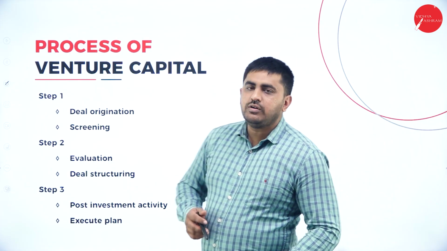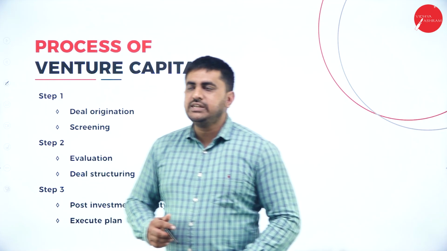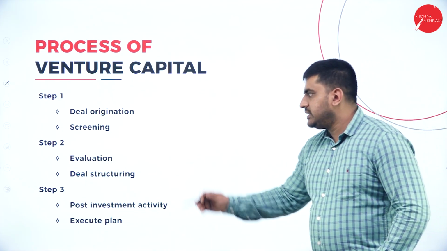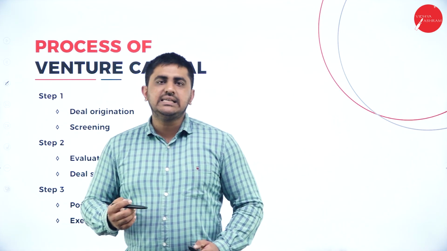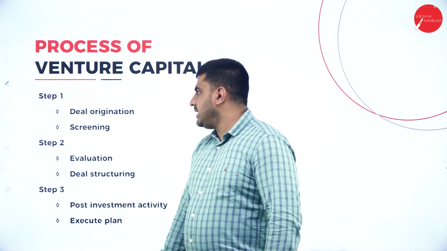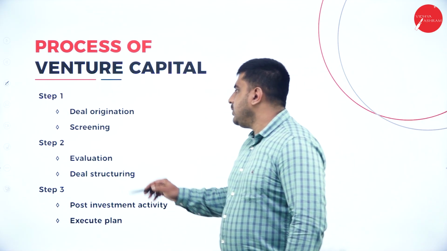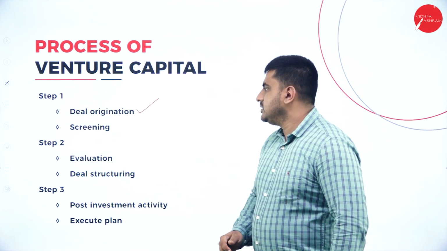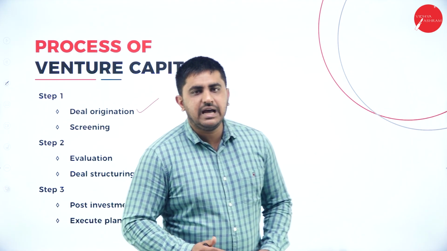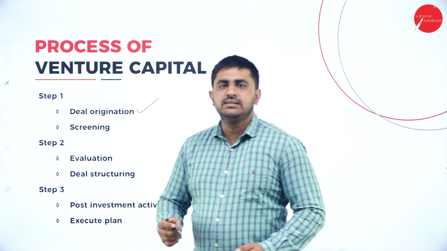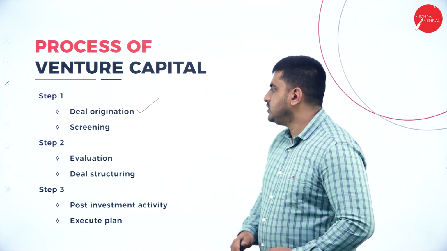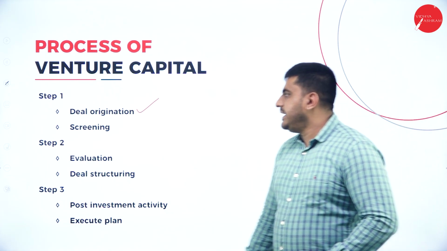So next we go to the process of venture capital. So this is the process of venture capital. There are 3 steps. We will understand one by one. So the first step is deal origination. So basically what is deal origination? To start any business, you have to make a deal. So for example, there are 5 different ideas, and you are a venture capitalist, you want to invest in one idea. So you will come out with your own deal origination.